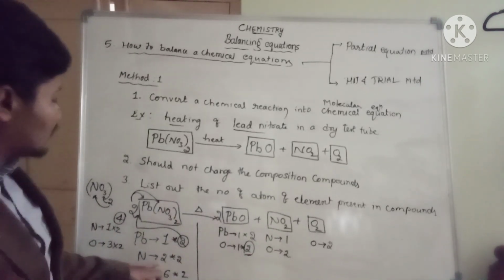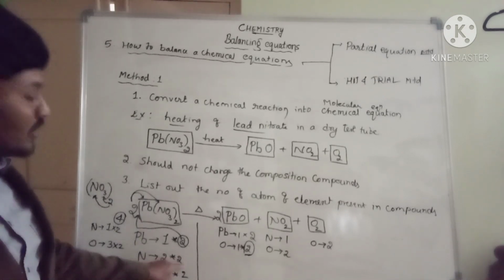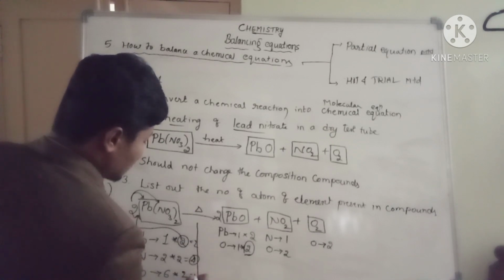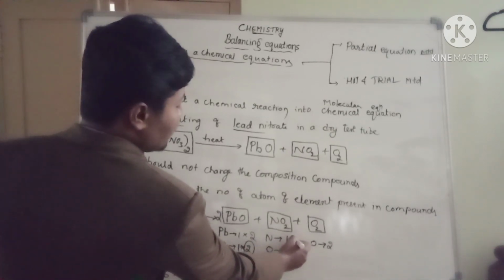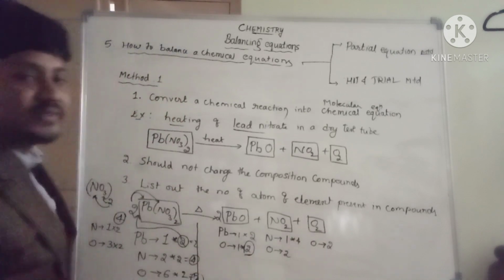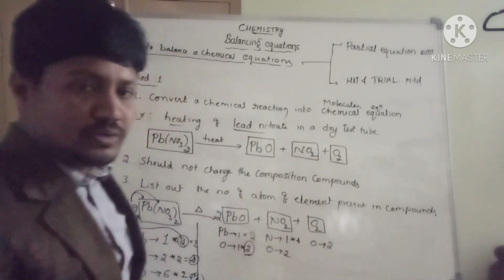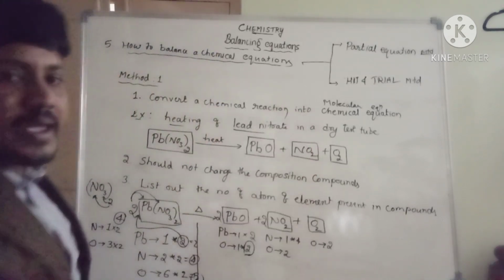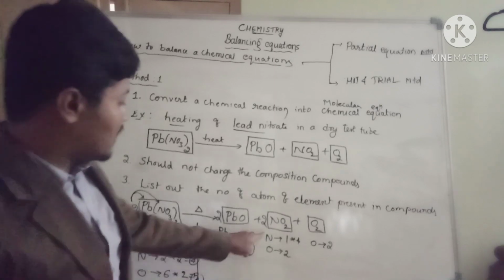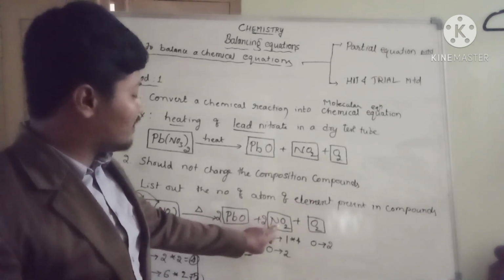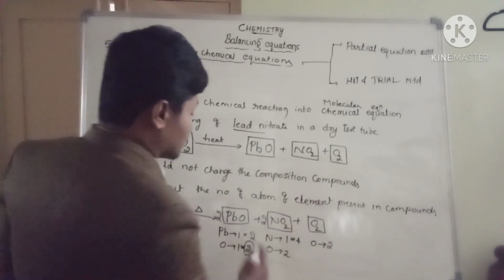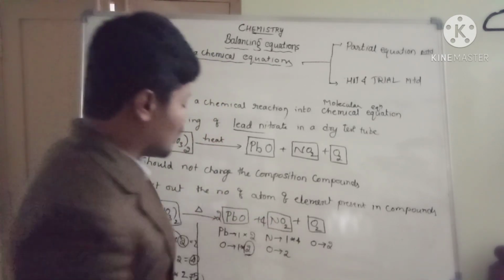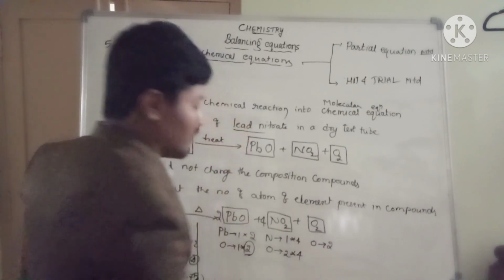So what I'll do, I'll go to the nitrogen. How many nitrogens are there here? 2 into 2, total 4. Total 4 here, this is 2, this is 12. So here nitrogens are only 1, so I am supposed to balance with the 4. Now where can I put that 4? That 4 should be placed in front of NO2. Now nitrogen is multiplied by 4, and oxygen also multiplied by 4.